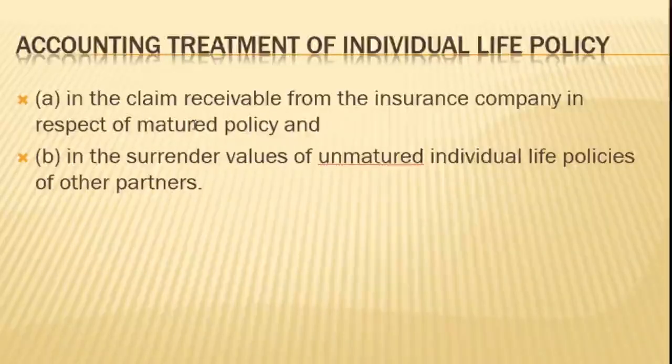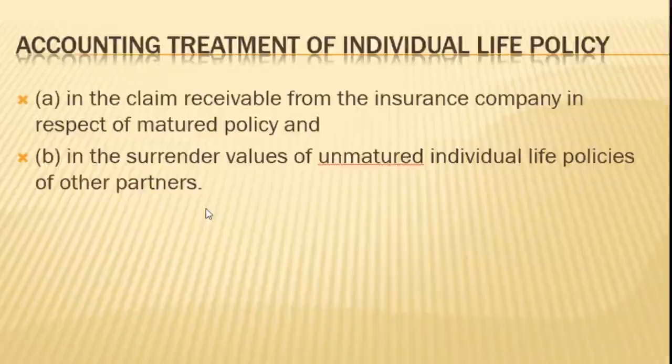So in the claim receivable from the insurance company in case of a matured policy, and in the surrender values of unmatured individual life policies of other partners. So by this we have to remember the accounting treatment. In case of a joint life policy, there will be one single life policy and the entire compensation amount will be received. There will be no further insurance policy in that, and the entire compensation will be fully received.